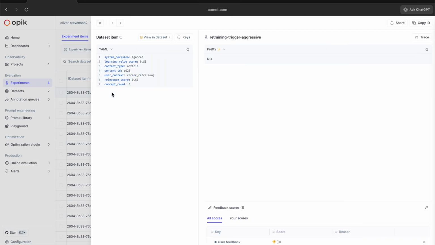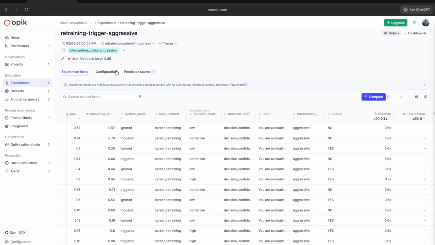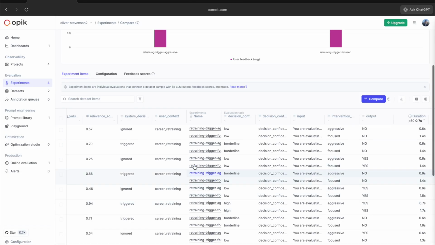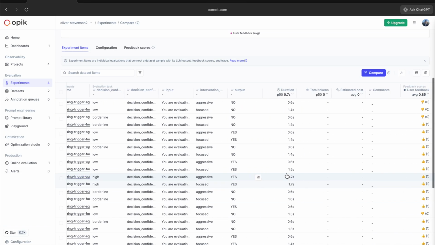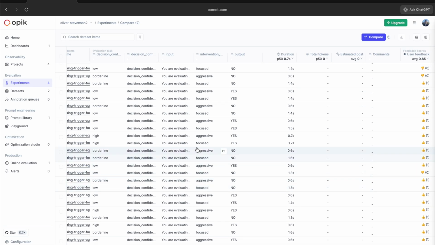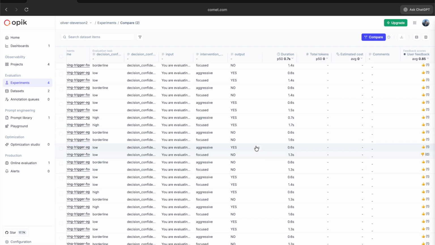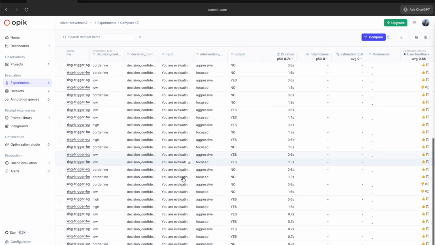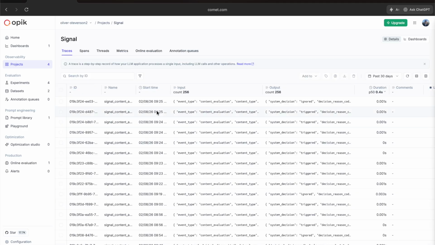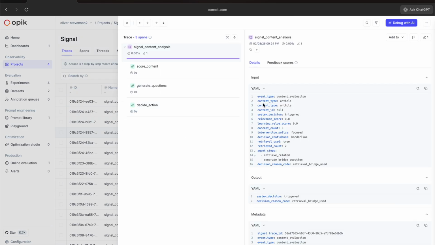We run experiments comparing intervention policies, and we use an LLM as a judge to score whether each decision was appropriate under that policy. This lets us measure and improve agent behavior using real usage data, not just offline benchmarks. At the borderline cases, we get disagreements between the models, and that's exactly where evaluation matters because disagreements are how we improve the agent.